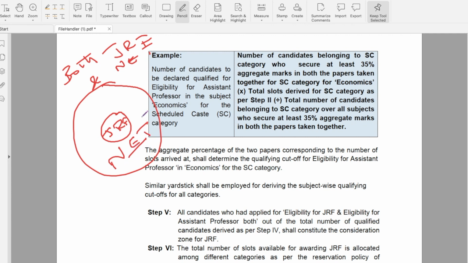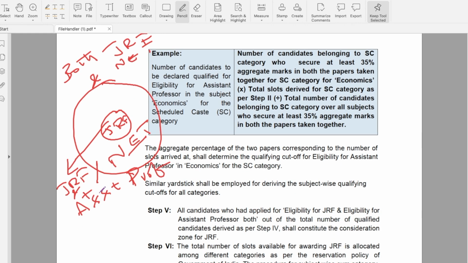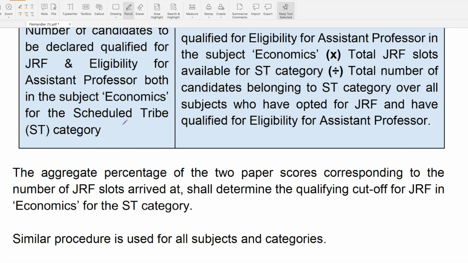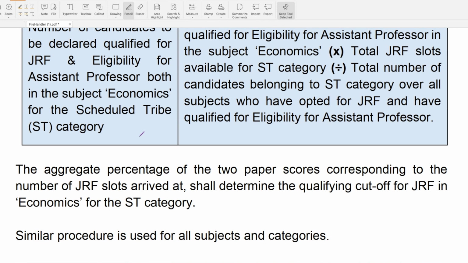Those who qualified only for the UGC NET exam are eligible for assistant professor. And those who qualified in this list, both JRF and NET, are eligible to get JRF as well as assistant professor. This is the major difference between UGC NET cutoff and JRF cutoff. To understand more about NET cutoff and JRF cutoff, let us go to the NTA website.